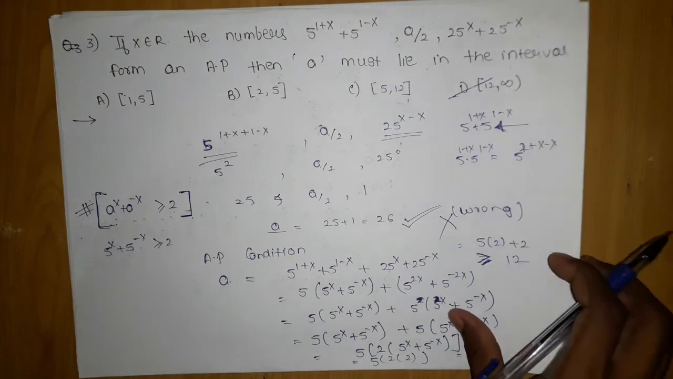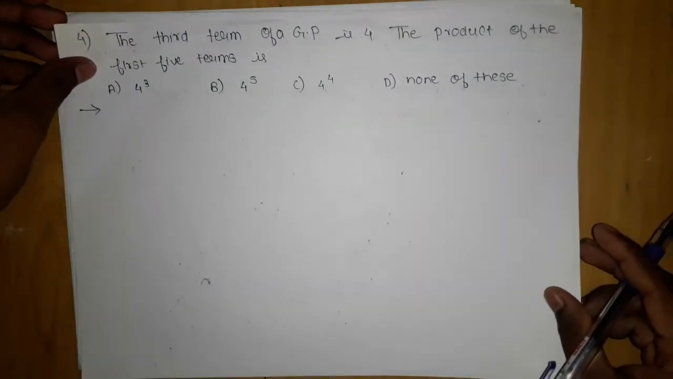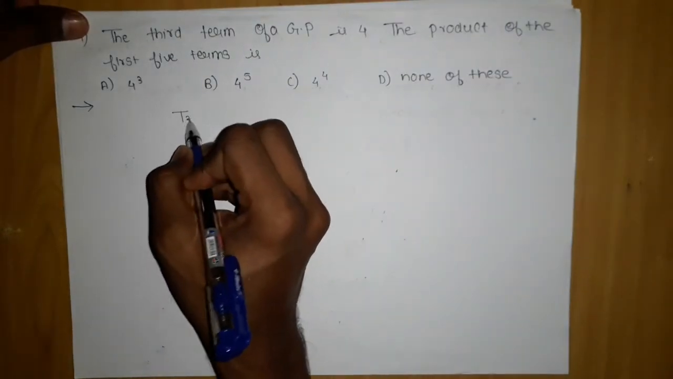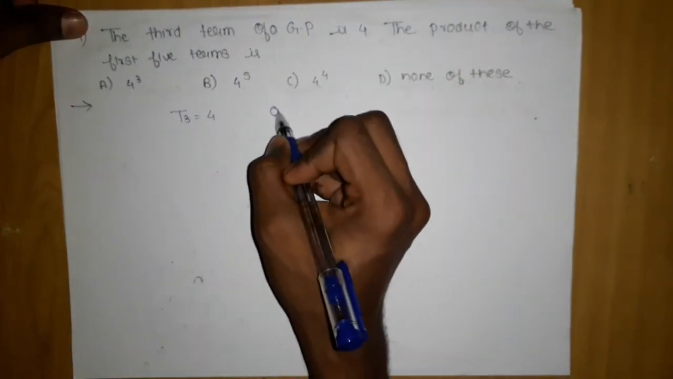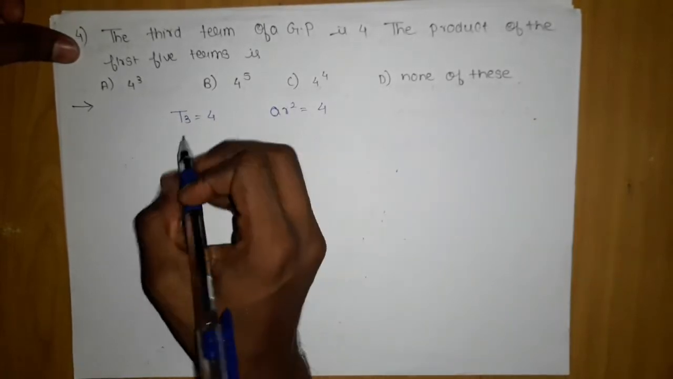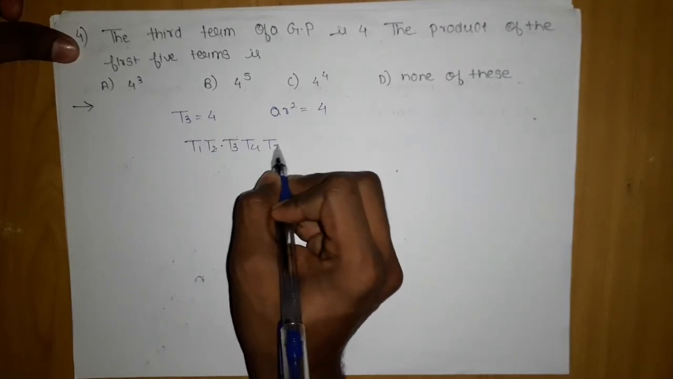Now let's move on to the next question, which is the fourth question. It says the third term of a GP is 4. The product of the first 5 terms is what? A GP third term is given, so T3 is 4. How do we write the third term in a GP? T3 = ar^2 = 4. Now the product of the first 5 terms is T1 T2 T3 T4 T5.